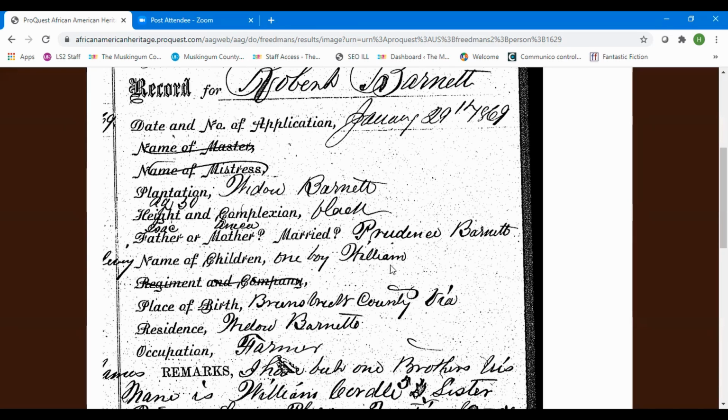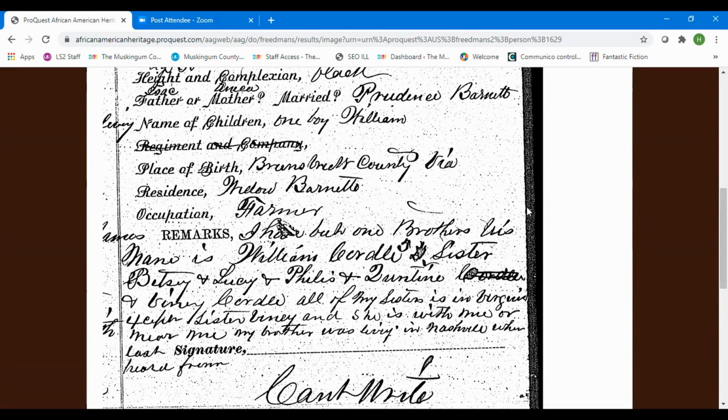And he has a son, William. He did not serve in the Civil War. That's been crossed out. And he was born in Brunswick County, Virginia. So he's traveled a distance, moving from Virginia to Alabama.